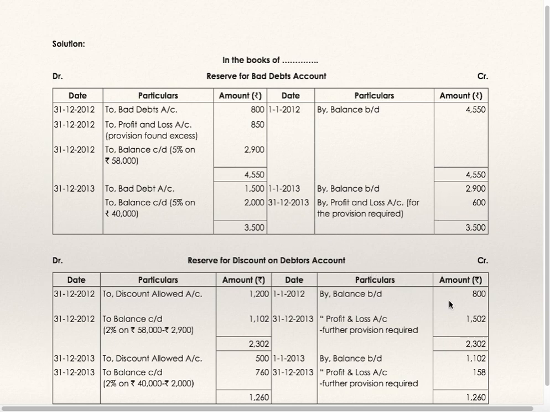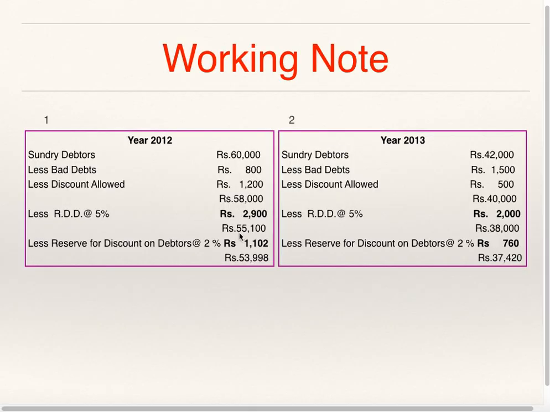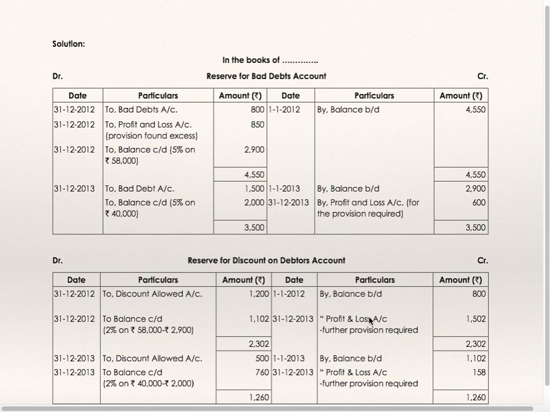Reserve for discount on debtors, by balance brought down 800, it is given. To discount allowed for year 2012 is 1,200. To balance carried down 1102, I have shown this in the working note. Closing provision. By profit and loss account, this is the balancing figure to be transferred to profit and loss account.